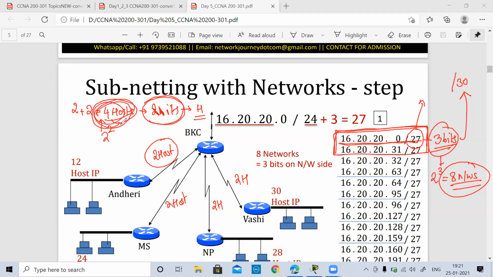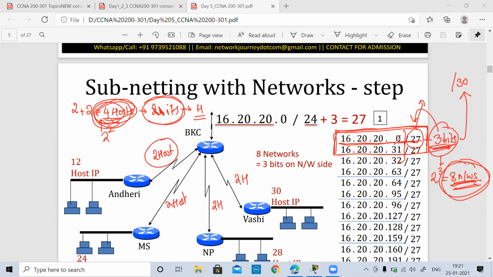So if I divide that way, we can do that also. If I have 32 IP addresses in this subnet and I'm dividing it by 4, that automatically tells you that there are 8 networks. Or the other way around, you can just see how many bits you're adding to the given network bits, and from that you can calculate how many networks you have. So we are now going to have 8 networks out of this one subnet.